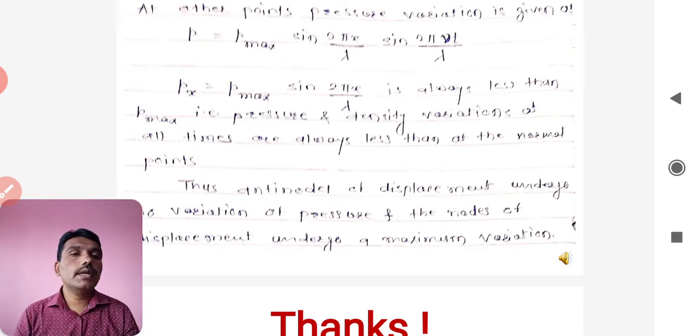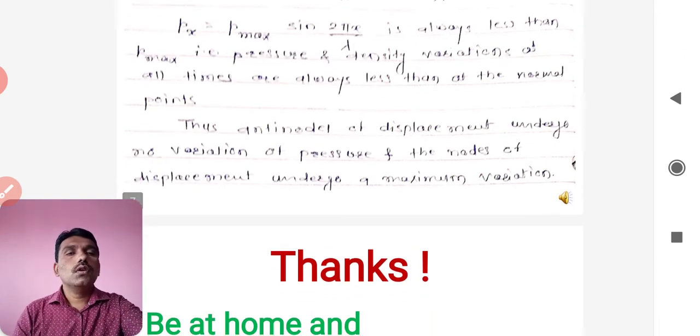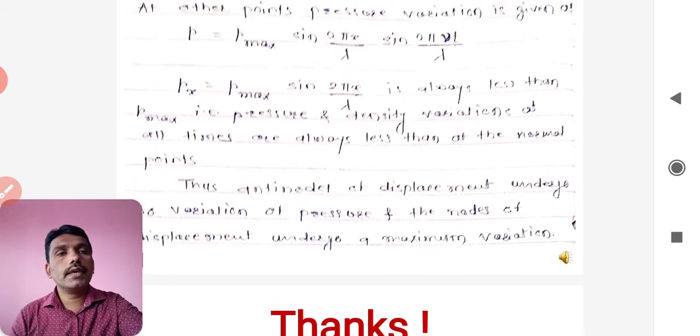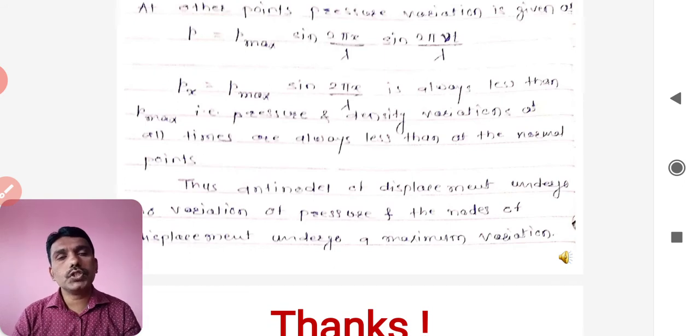Thus the antinodes of the displacement undergo no variation as far as the pressure and the density in between are concerned. But the nodes of the displacement undergo maximum variation, as we can see in this case, in the pressure and the density.